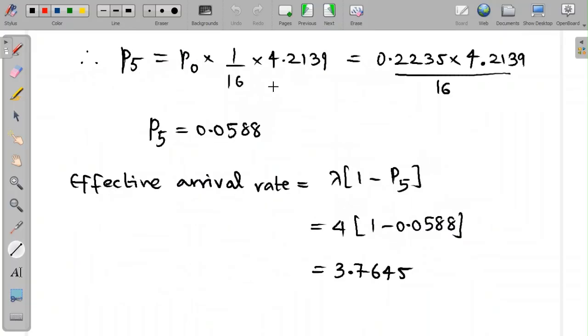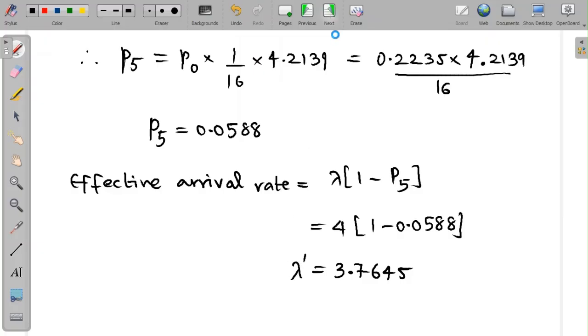So now that we know P5, we can find the effective arrival rate, which is lambda times 1 minus P5, and lambda is at 4, and P5 is at 0.0588. Therefore, the effective arrival rate lambda dash is 3.7645.